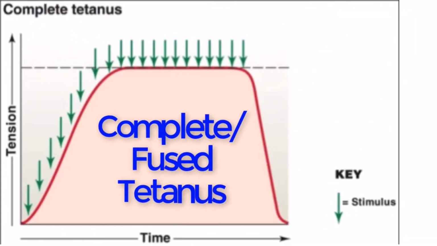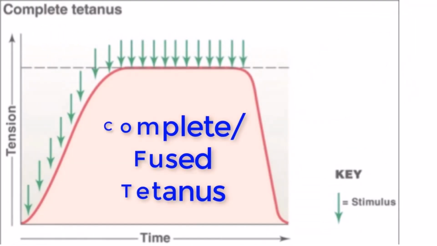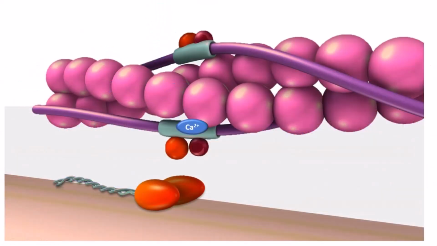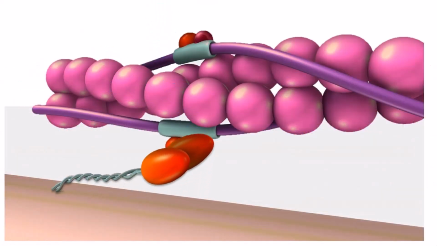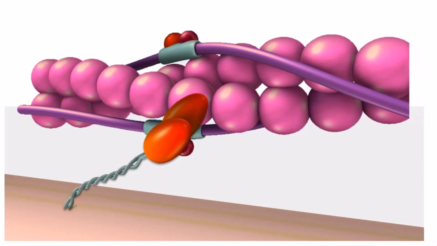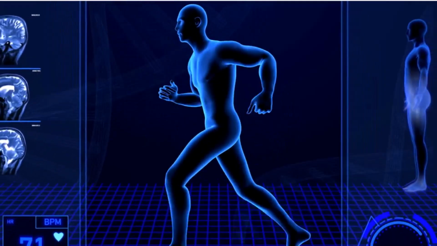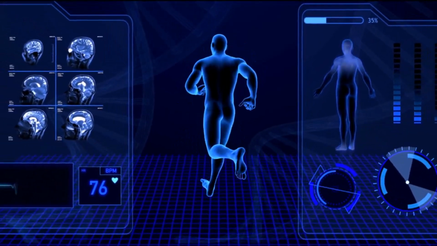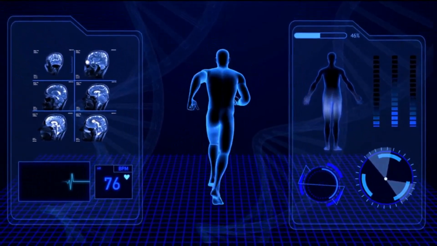called complete tetanus. During complete tetanus, the concentration of calcium ions in the sarcoplasm allows virtually all of the sarcomeres to form cross bridges and to shorten. This allows the contraction to continue uninterrupted. Tetanus is the fusion of contractions to produce a continuous contraction.